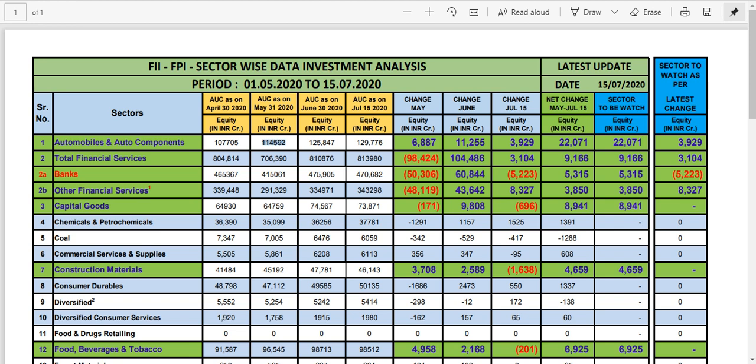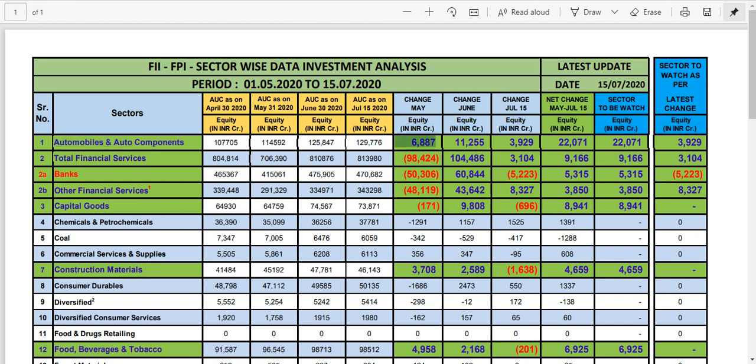That means they have increased the investment in that particular sector by almost 6,887. So what I did, I did my calculation and found the figure: this minus this is equal to this. So we got an idea that they have invested money in the auto sector.